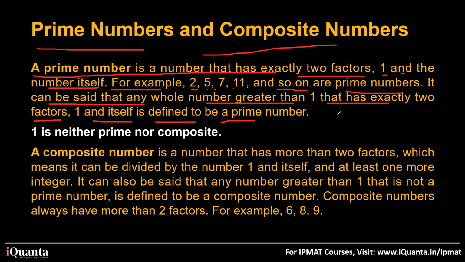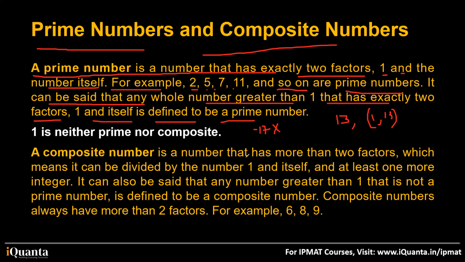So for example, you say 13. 13 is divisible by 1 and itself, which is 13 only. It has only two factors. The number should be divisible by only 1 and the number itself. What if I say minus 17? This is not a prime number, because when we say prime number, whole number, natural number, these are only for 0 and numbers ahead. We don't go to the negative part. Got it?